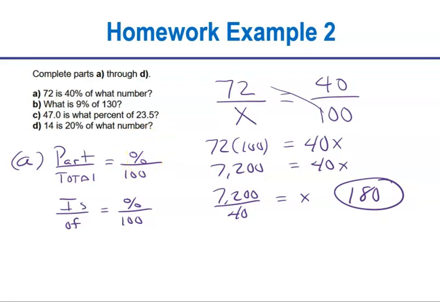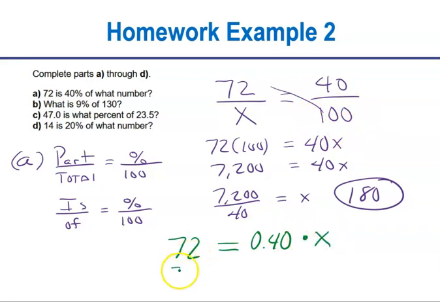Now, the other way we could do it is with an equation. So 72 is means equals 40%. Change that to a decimal when you use this in equation form, because the 100 is not there for you. That's the same as 40% of means multiply. What number means x?